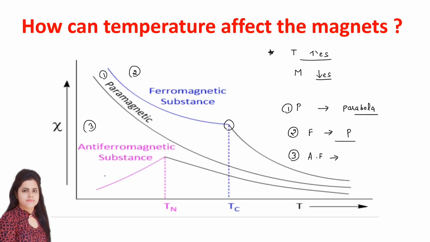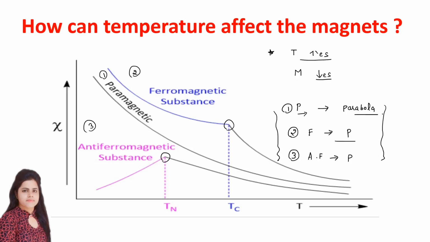Okay, then third is your antiferromagnetic material. First your susceptibility or magnetism is increasing. Okay, first it is increasing, but after this Tn or Néel temperature, it is also trying to show a parabola graph. So it is also showing paramagnetic behavior. So this is your summary.